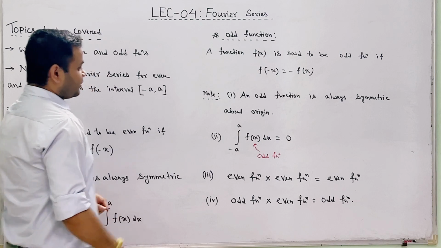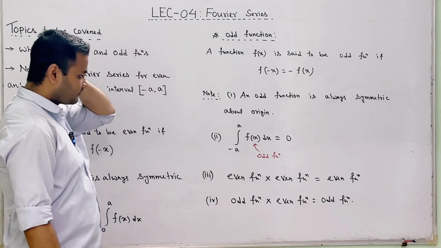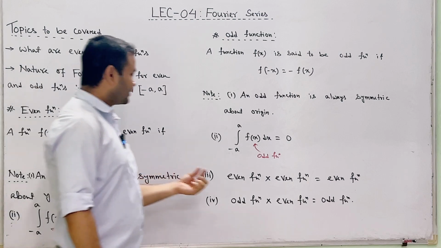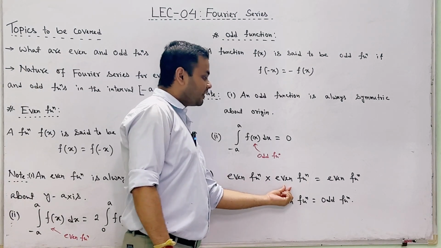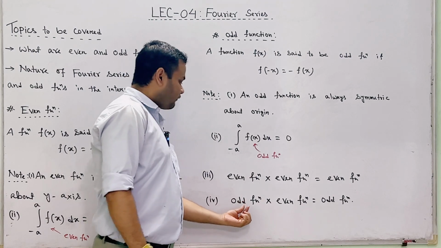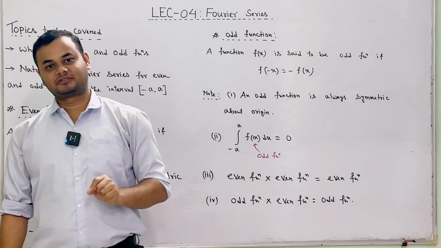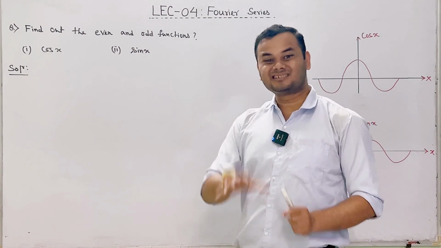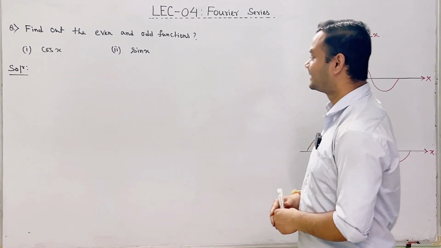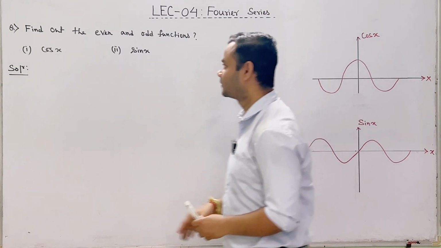So next, a few points regarding odd function and even function. Always remember, the product of even function and even function is always even function. Number 2, the product of odd function and even function is always odd function. Okay? Now let us understand this concept through one example. Here we have to find out the odd and even functions.